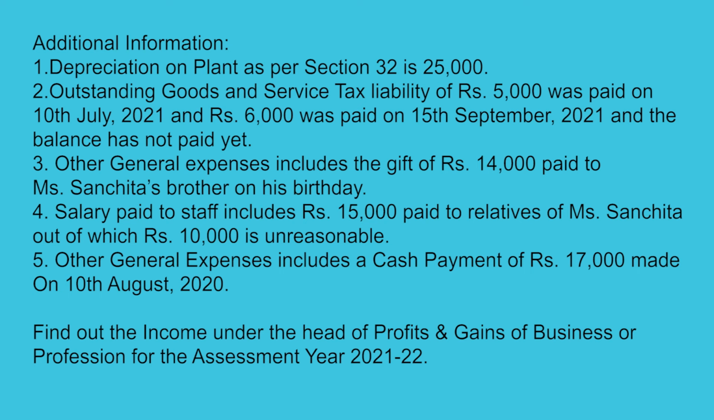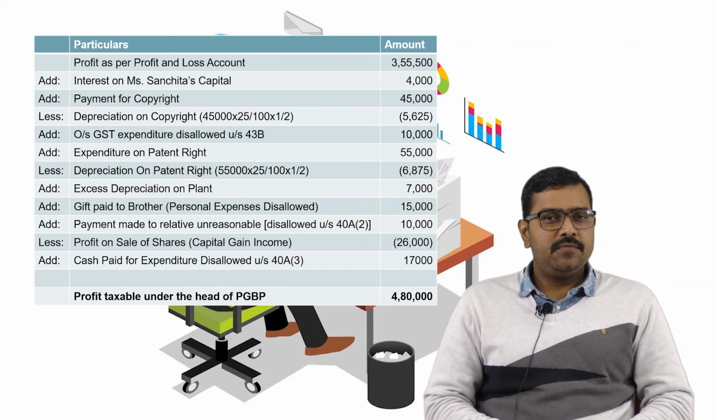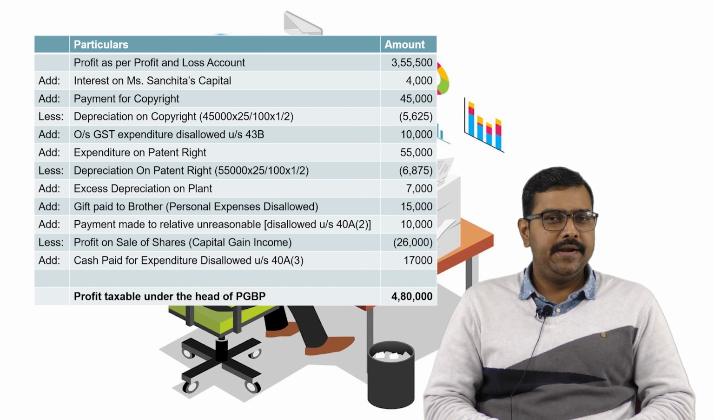So you have to find out the income under the head of profits and gains of business or profession for the assessment year 2021-22. So we will find out the profit taxable under this head. First of all, we will take the profit which is calculated by Sanchita and we will add or less the amount which is not allowed to debit it or credit it to the profit and loss account. So the profit as per profit and loss account is 3,55,500. First we will add interest on Ms. Sanchita's capital because it is not allowed to debit it to the profit and loss account and she has debited. We will add back this amount.